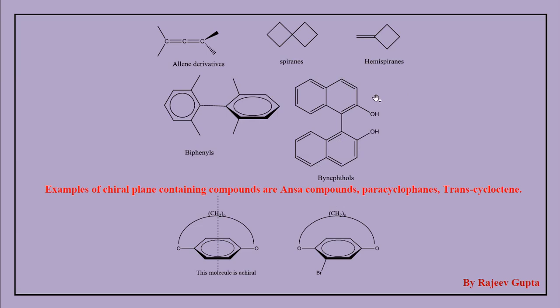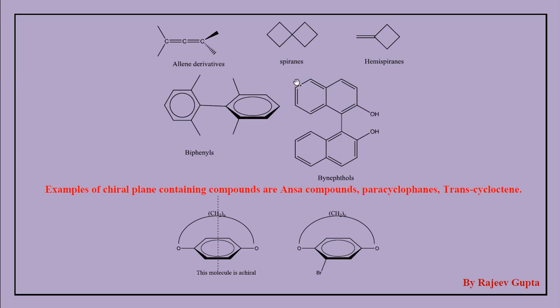This is binaphthol, this is naphthol and two naphthols are attached by these positions. To see here binaphthols, where at the second number position there is a hydroxyl group, and here also at the second number position a hydroxyl group, this is 2 hydroxyl, 2 dash hydroxy. So this molecule itself is chiral, and this axis we can imagine as an axis, this axis will be a chiral axis. Actually this molecule is not a planar molecule.